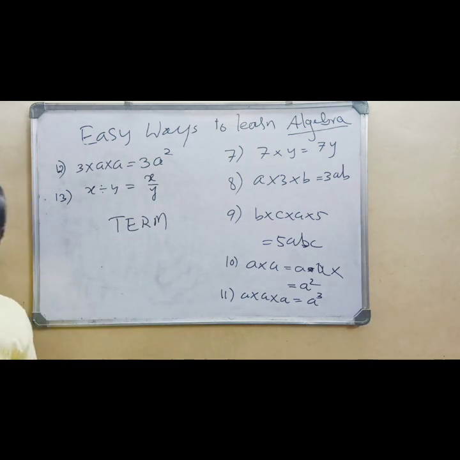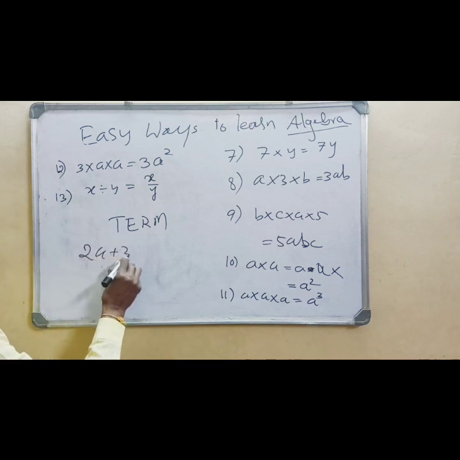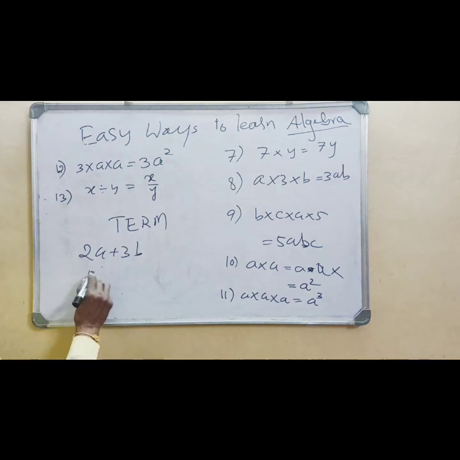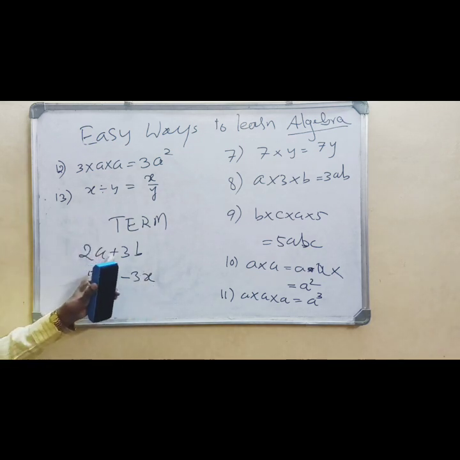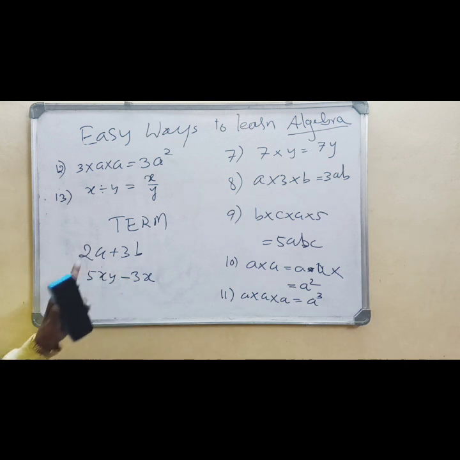These terms can be combined with a plus or minus sign. Suppose I write 2a plus 3b, it has two terms. 5xy minus 3x, two terms. You can combine them with plus or minus.